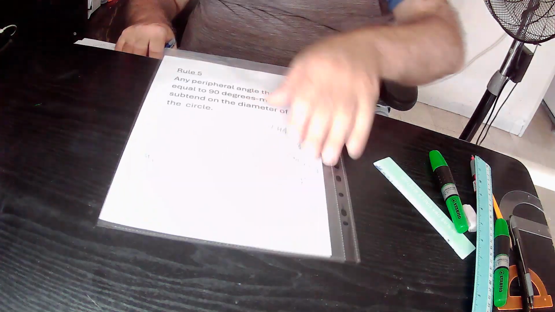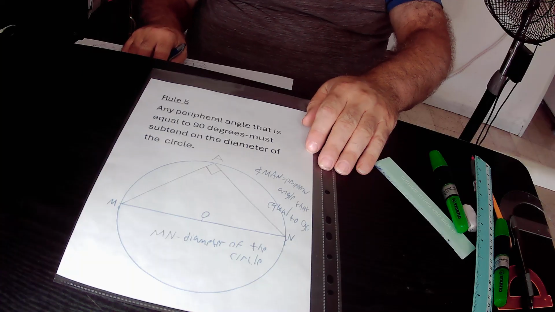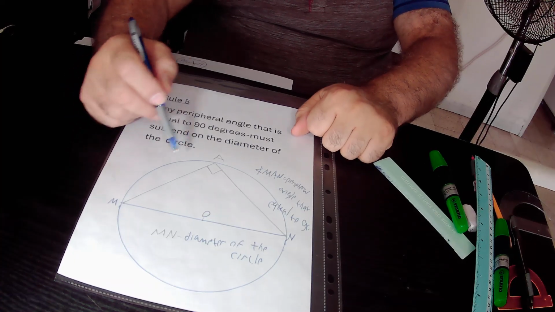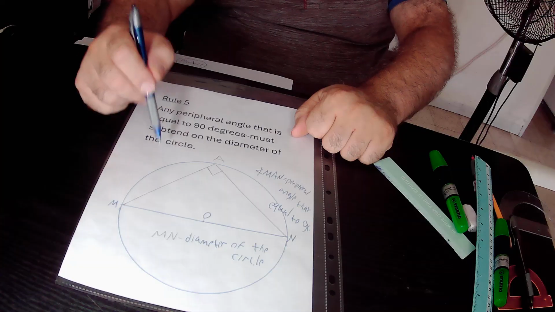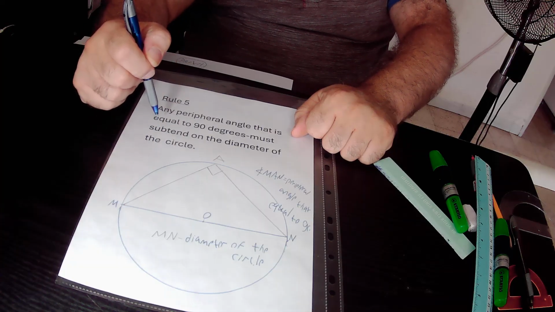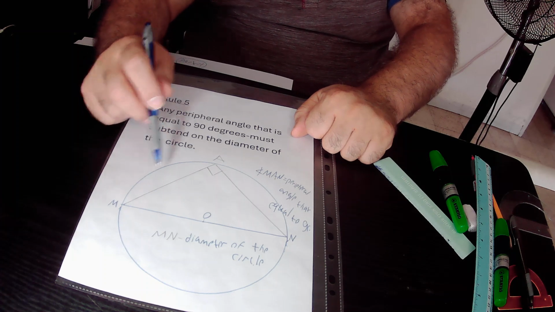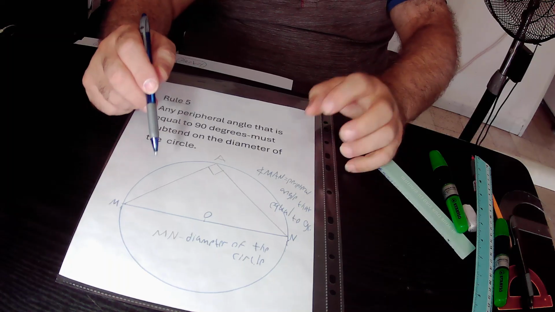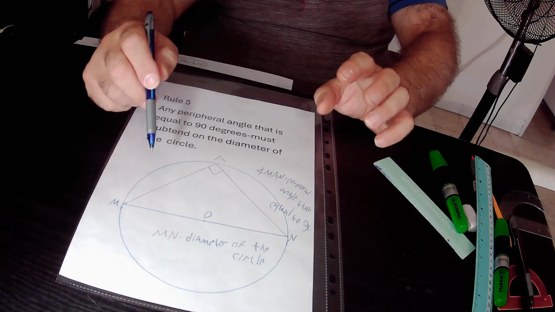According to rule 5, any peripheral angle that is equal to 90 degrees in its size must subtend on the diameter of the circle. In the drawing, we have a circle. This is peripheral angle MAN, that is a right angle. It is equal to 90 degrees in its size, and therefore peripheral angle MAN, according to this rule 5, must subtend on the diameter of the circle. And indeed, peripheral angle MAN subtends on MN, that is the diameter of this circle. So according to rule 5, any peripheral angle that is equal to 90 degrees in its size must subtend on the diameter of the circle.